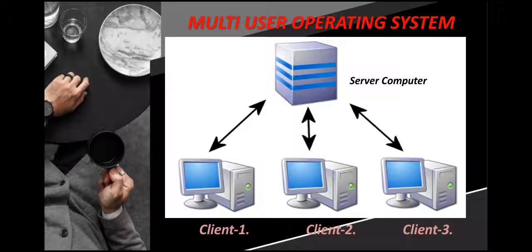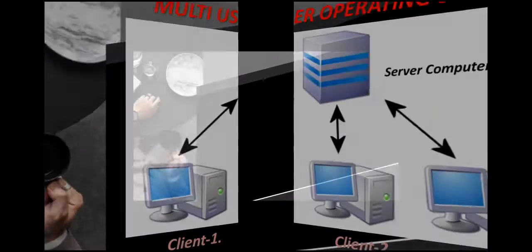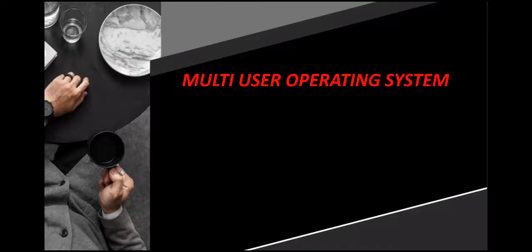Our multi-user operating system is installed into the server computer that is linked with the three client computers. As you can see, there is more than one user attached to the server computer. That is why we can say that this operating system is the multi-user operating system, because it allows more than one person to connect to it.